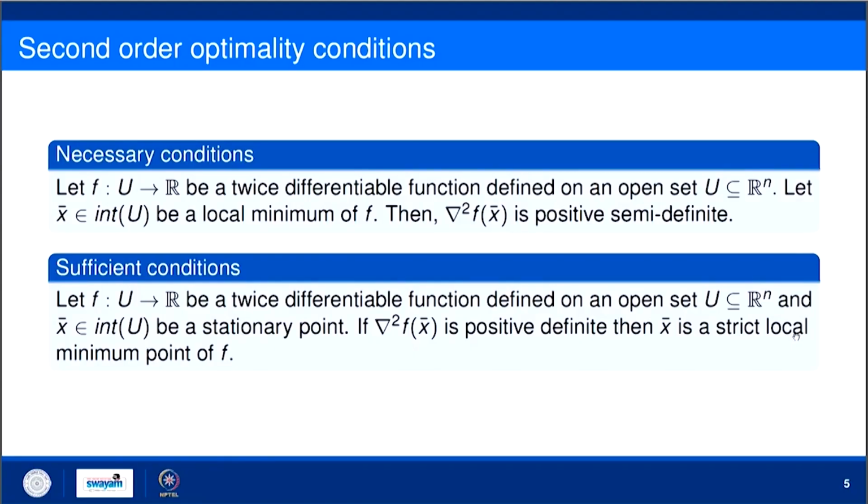Because the same theorem can be stated like this also: if the Hessian matrix of f at x bar is negative definite, then x bar is a strict local maximum point of f. Okay. So, in this way, if an unconstrained optimization problem is given to you, then you first find the stationary point or the critical point of f and then find the Hessian matrix of f. If the Hessian matrix comes out to be positive definite, that means that point is a point of local minima. If it has come out to be negative definite, that means that point is a point of local maxima. Okay. In the next lecture, we will see how we can find the optimality conditions for constrained optimization problems. So, thank you.